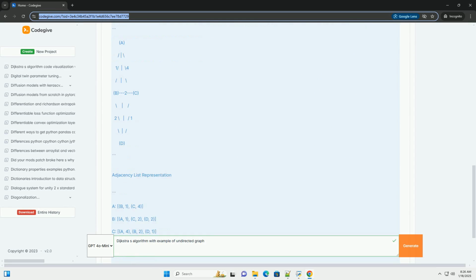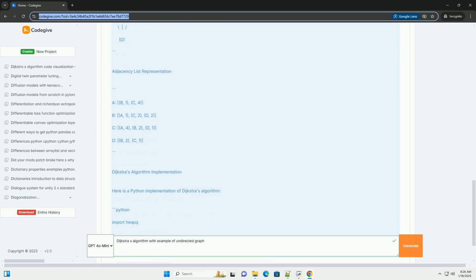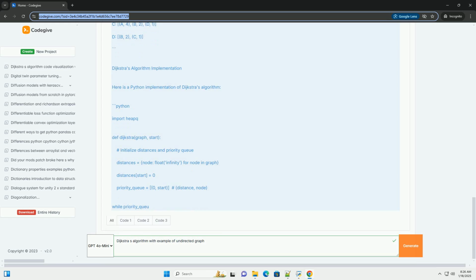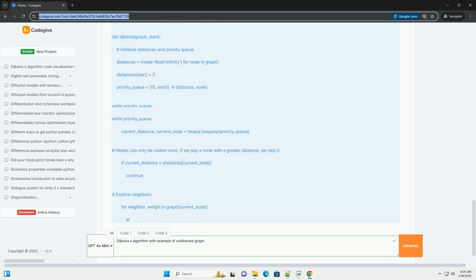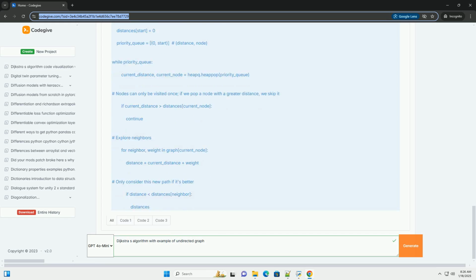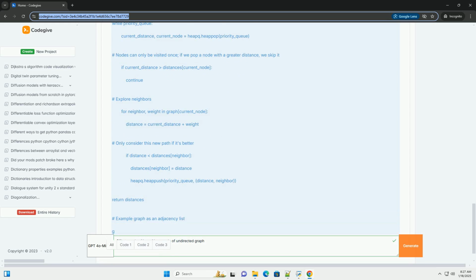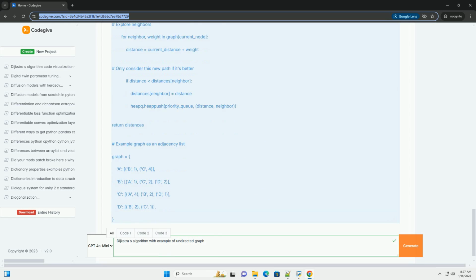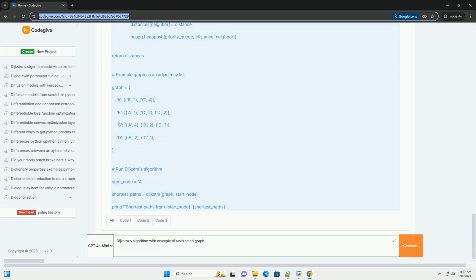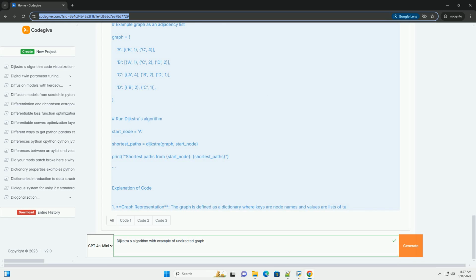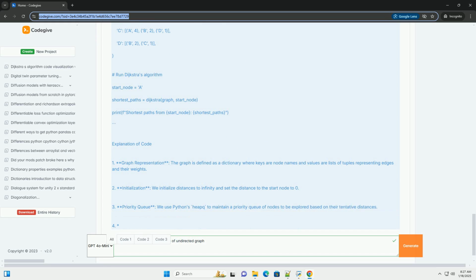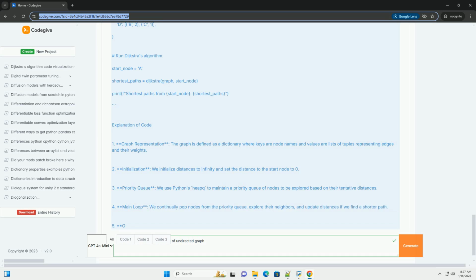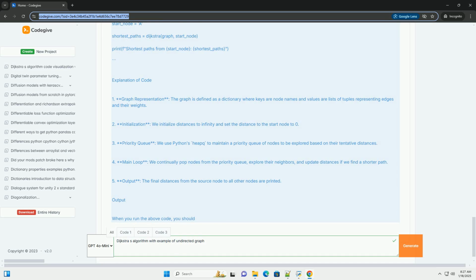Key concepts. 1. Graph representation. A graph can be represented using an adjacency list or an adjacency matrix. Dijkstra's algorithm typically uses an adjacency list. 2. Priority queue. A priority queue is used to efficiently retrieve the next node with the smallest tentative distance. 3. Tentative distance. This is the shortest known distance from the source to a particular node.